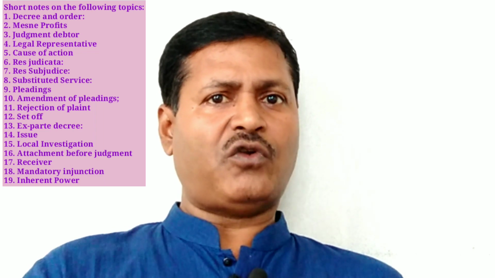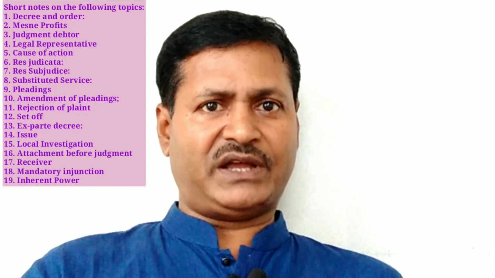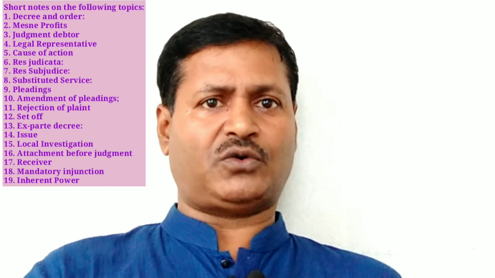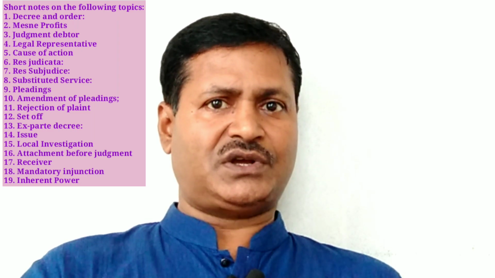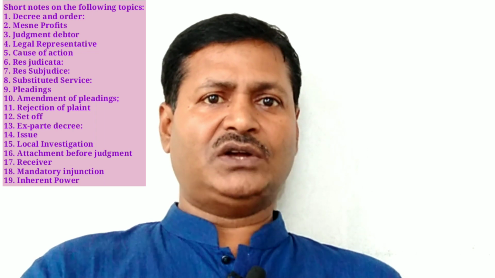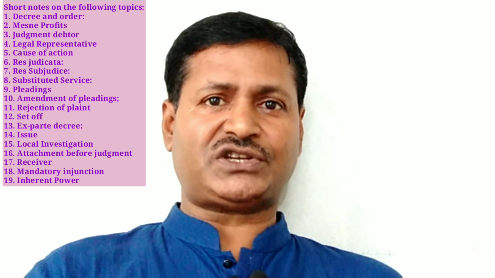After all, lawmakers were probably aware of the flaws and limitation of the Code of Civil Procedure. That is why the court has been given inherent powers under section 151 of the Code of Civil Procedure so that the court can administer justice. So we can say that section 151 of the Code of Civil Procedure has given a huge power to the court. The court has the power to make any order as per its inherent power to administer justice or to prevent abuse of power.